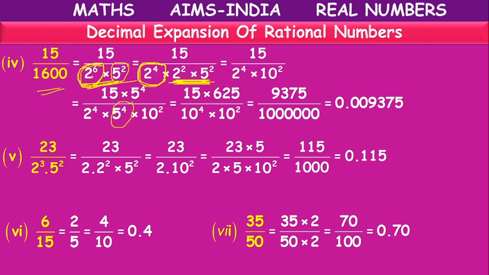Because of the 6 2s, 2 2s are grouped with 2 5s, so only 4 are remaining alone. So we have to take 4 5s in the numerator and the denominator. We can simplify and write in decimal form. 1, 2, 3, 4, 5, 6. 6 zeros are there, so here we have only 1, 2, 3, 4 places. We can keep 2 more zeros, 5th place and 6th place. After 6 places, we can keep a point.